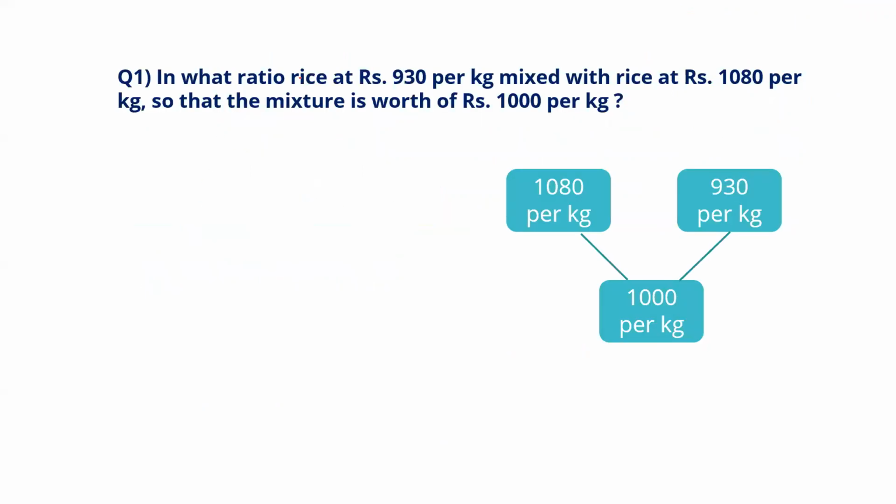In what ratio should rice at 930 per kg be mixed with rice at 1080 per kg? Here observe, it's one quality rice and it is another quality rice. As you can see, this is a dearer item, so let me make A1 equal to 1080, and this is the second quality rice, cheap quality rice, A2 equal to 930, and they said that the mixture cost is 1000 per kg. So the mixture cost is A.